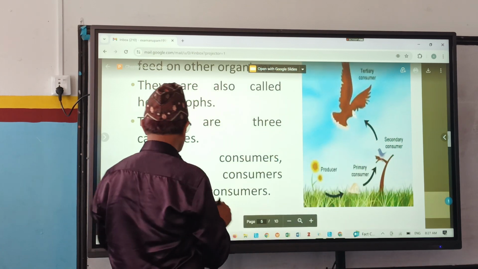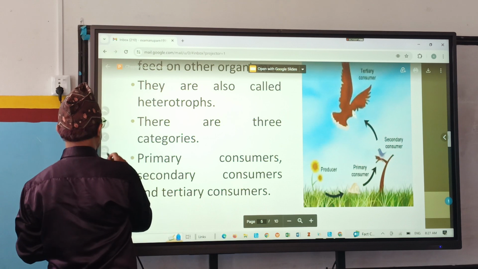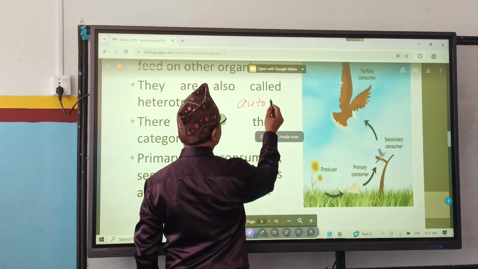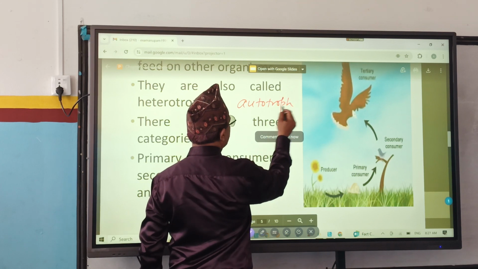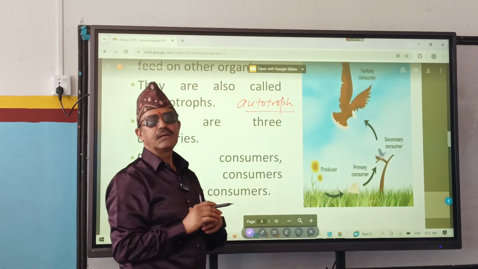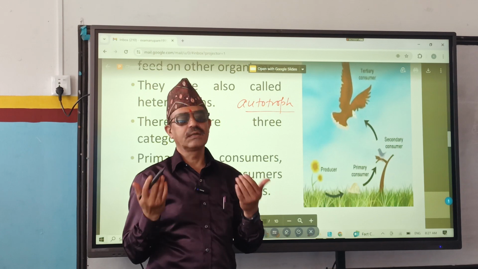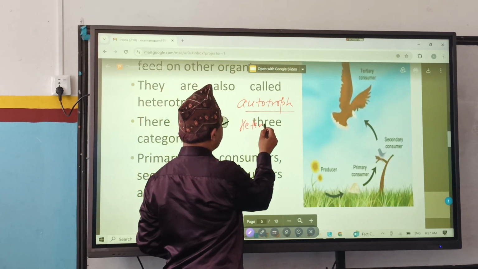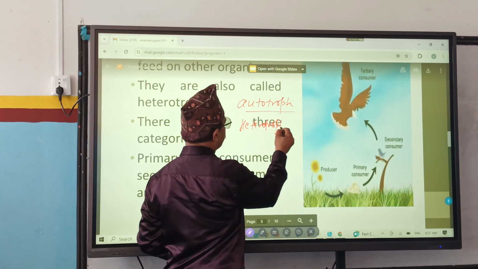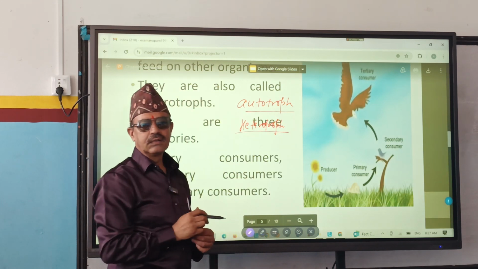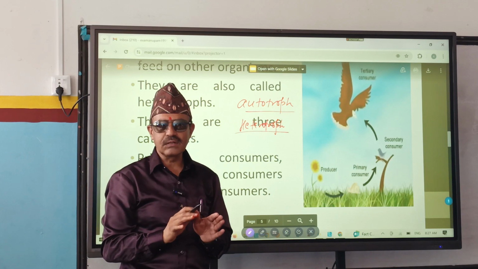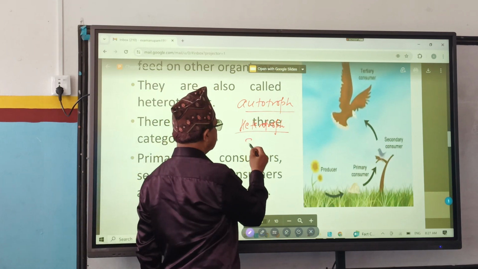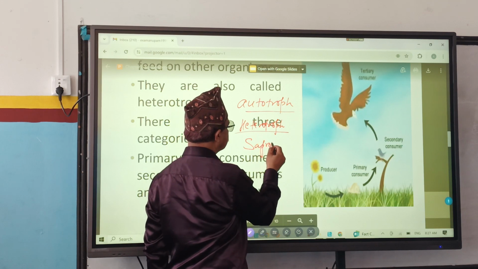Here we have to remember three words. One is autotroph. Autotroph means they manufacture their food themselves, right? Heterotroph. What is a heterotroph? They cannot manufacture their food themselves. They depend upon others for food. And the next one is saprophyte.